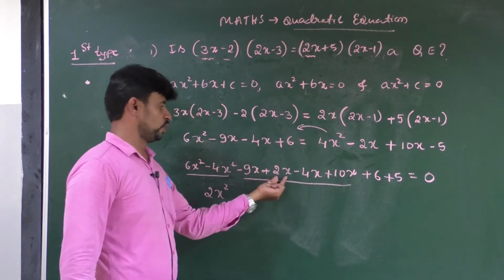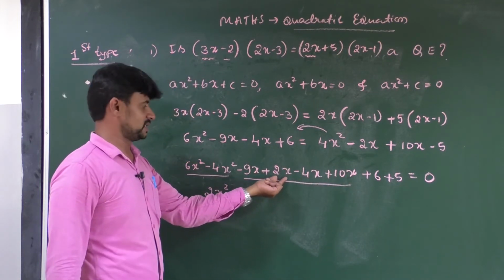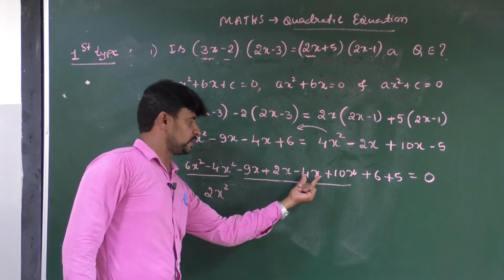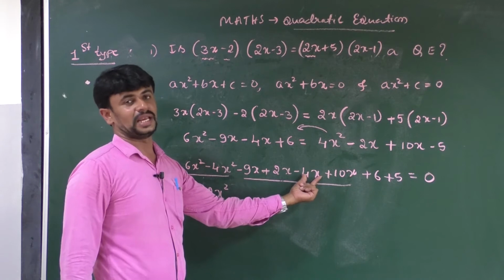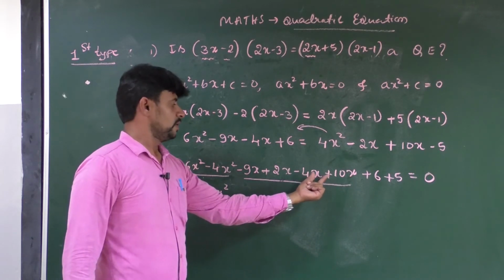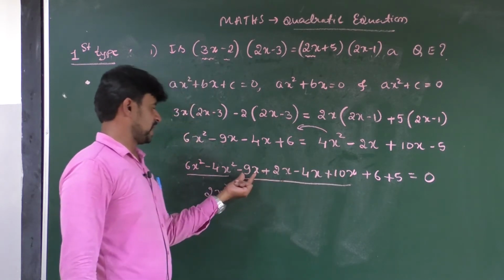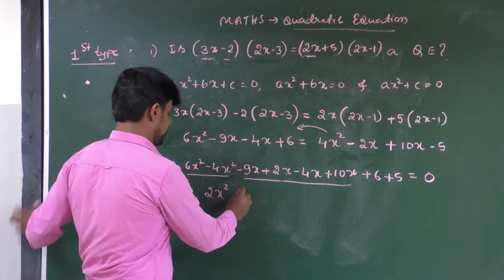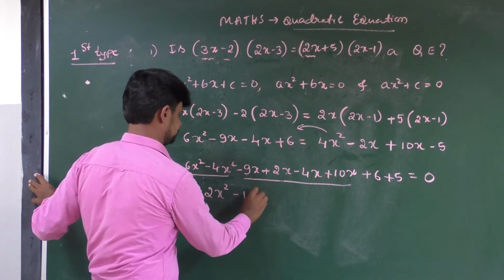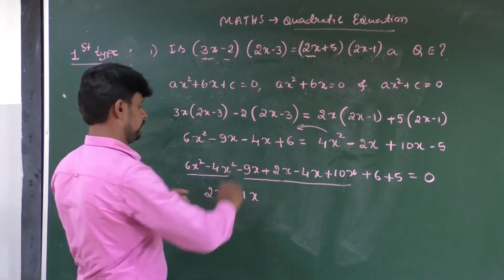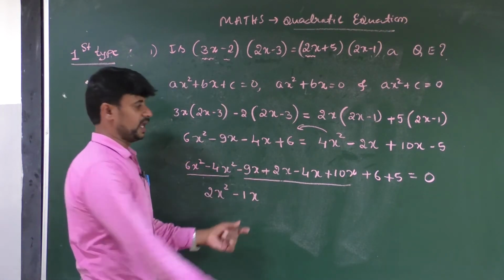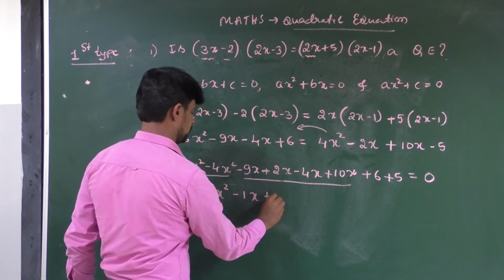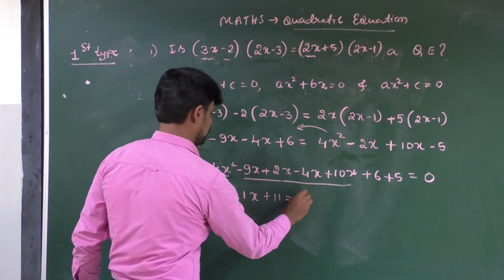If we add these two, 10 plus 2, 12x. From this 12x, if you subtract this 4x, you will get 8x. From 8x, if you subtract this 9x, you will get minus 1x. Minus 1x. Okay, then if you add 6 plus 5, you will get 11 is equal to 0.